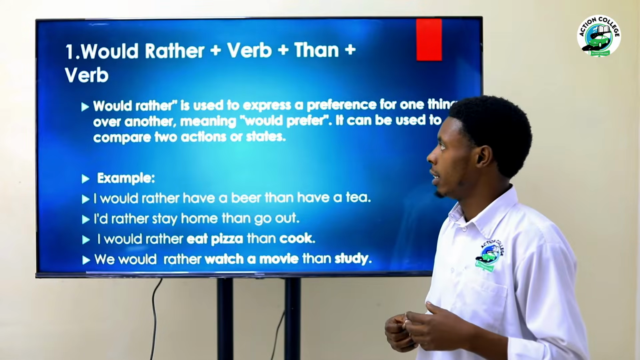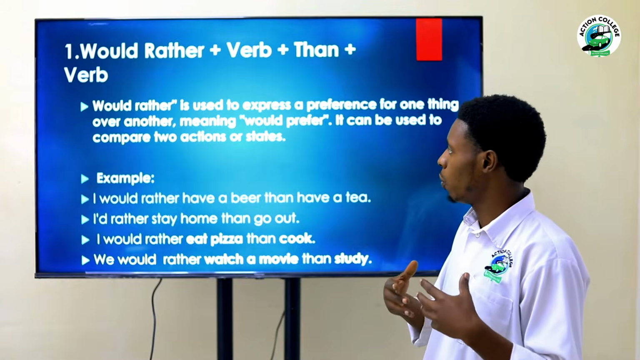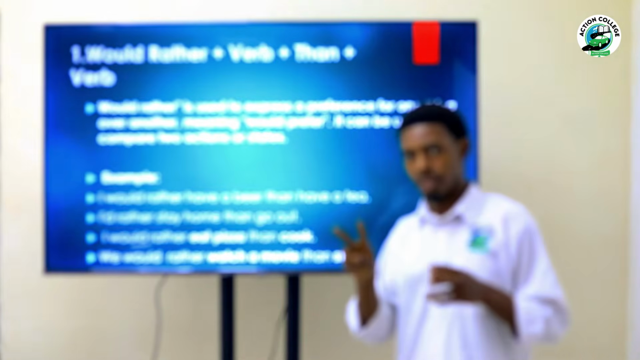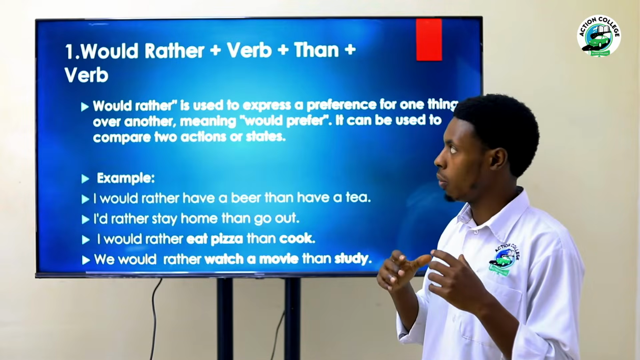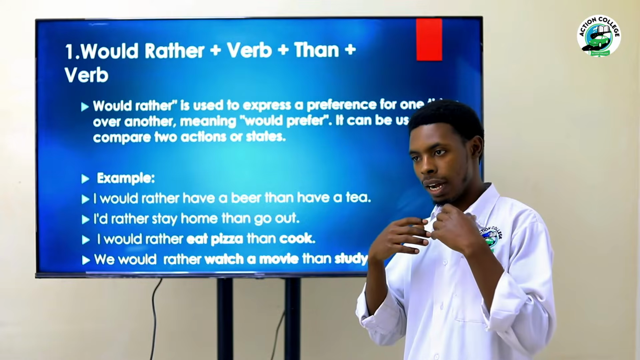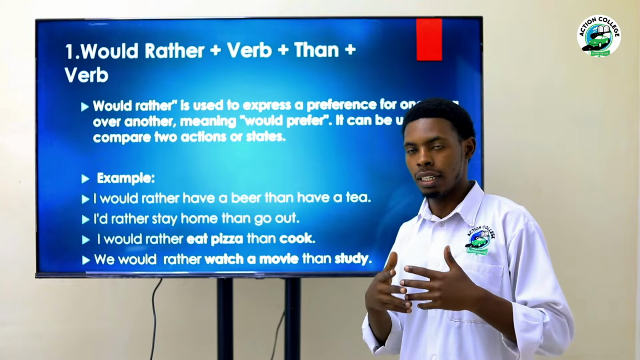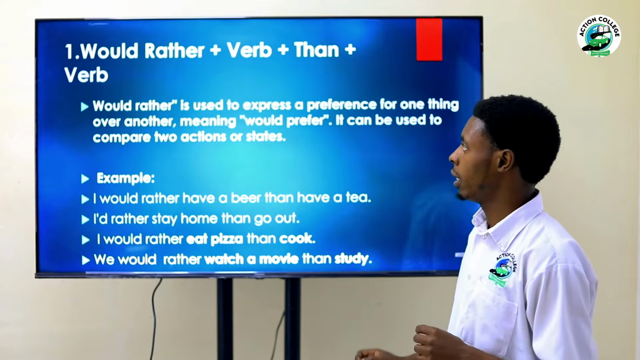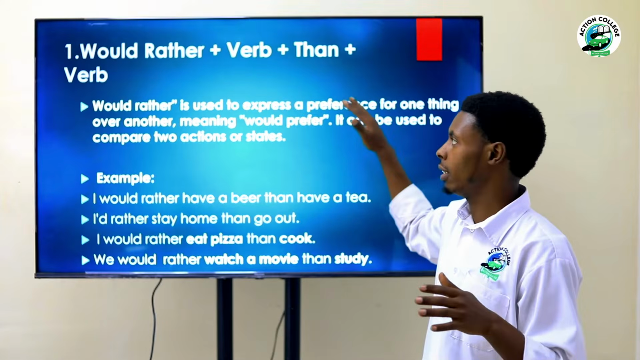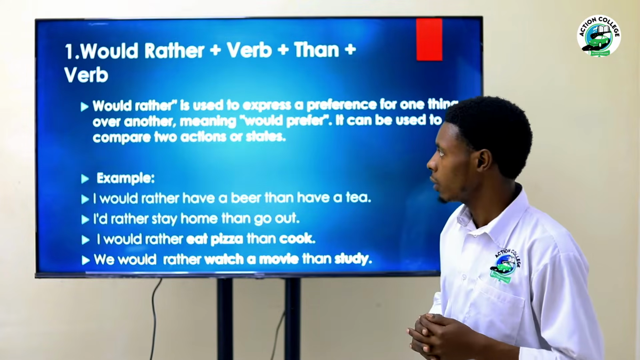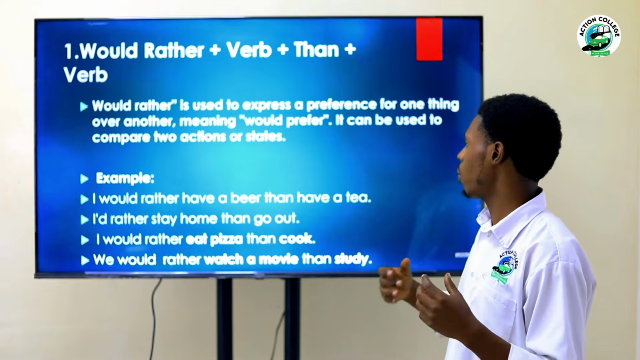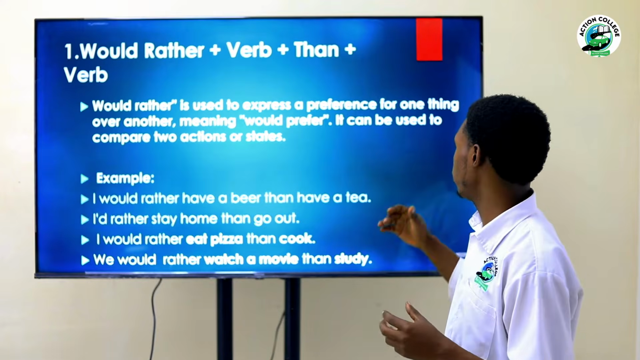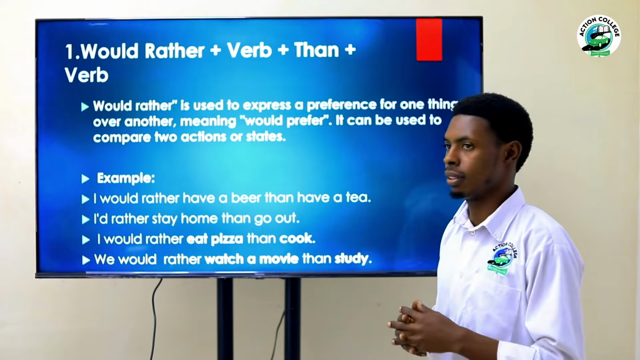Would rather is used when you express your preference, and it's used when you have two choices. So here we are going to see how this would rather is used when you talk about your preference in normal life. So would rather has this form. If you want to use it, you should follow: would rather plus verb plus than, and you add verb. So would rather is used to express a preference for one thing over another, meaning would prefer, and it's used when you have a comparison between two things.